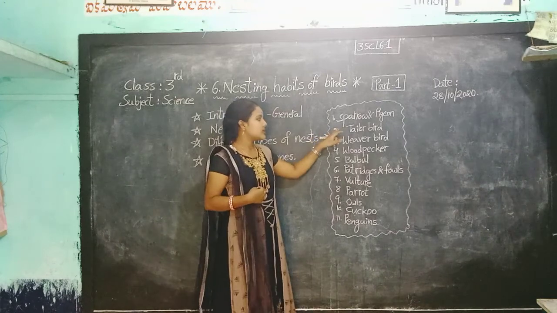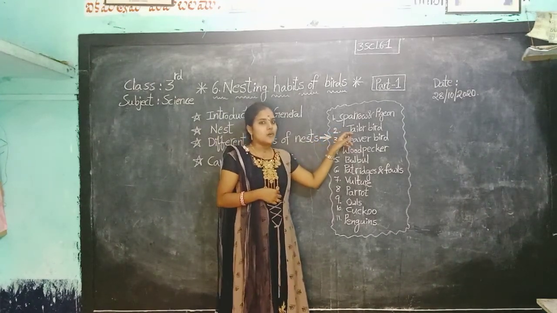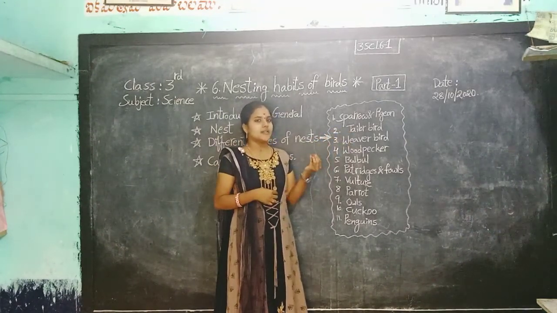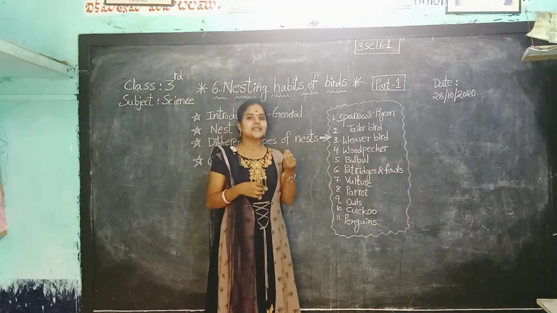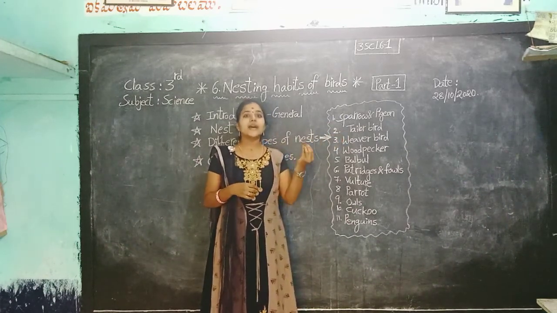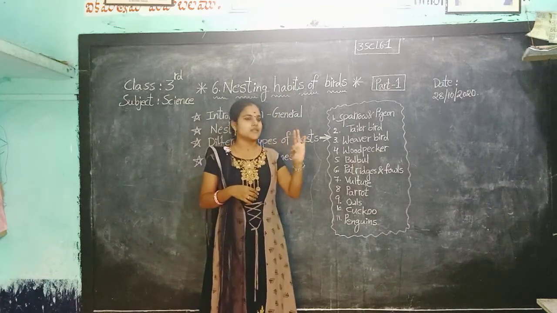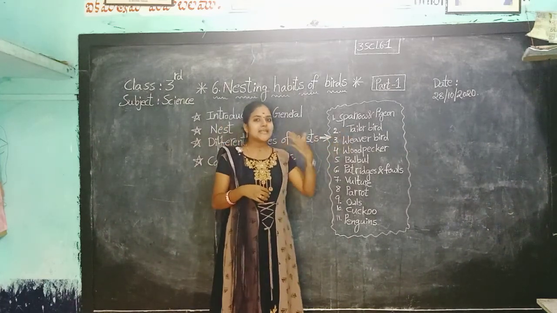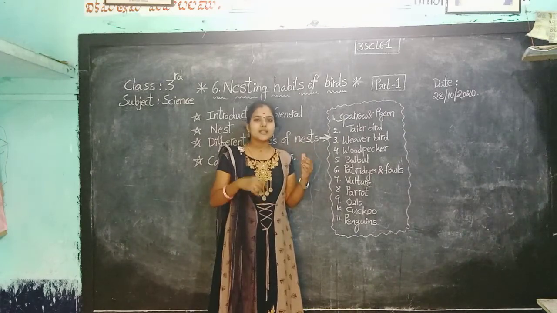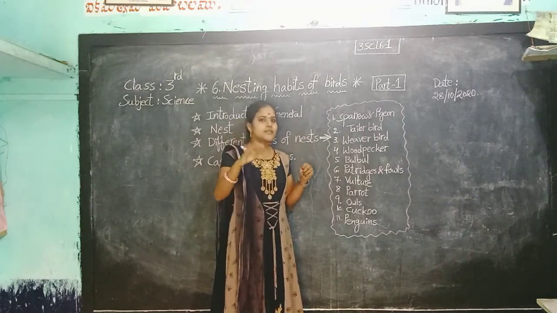Next one, tailor bird. What is this, children? The tailor bird makes its nest with 2 or 3 leaves. The tailor bird makes its nest by using 2 or 3 leaves.